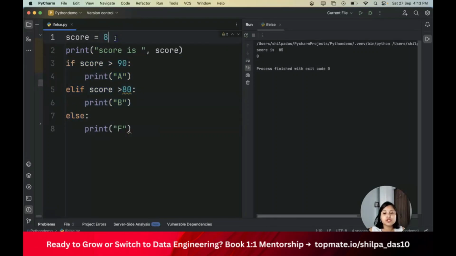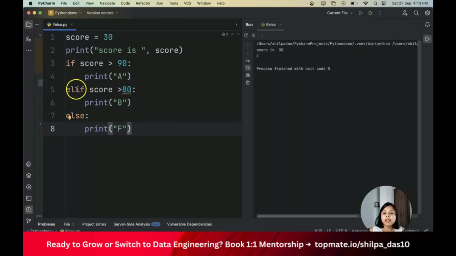So as we saw, let's say if I make here 30, and 30 is not greater than 90, this condition is false, this condition is also false, and that's why it goes to the else statement and it's going to print the F here, right? Now you understand how to work with if, how to work with Elif, and how to work with else. And I've shown you how to work with independent if.